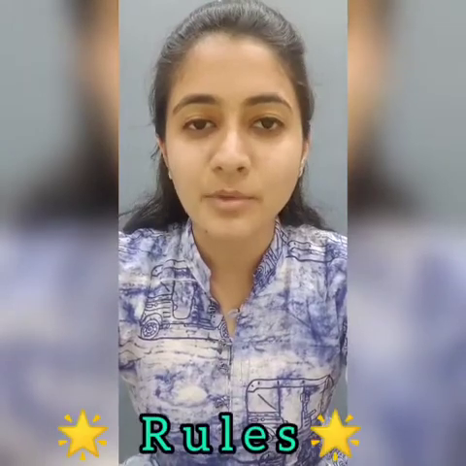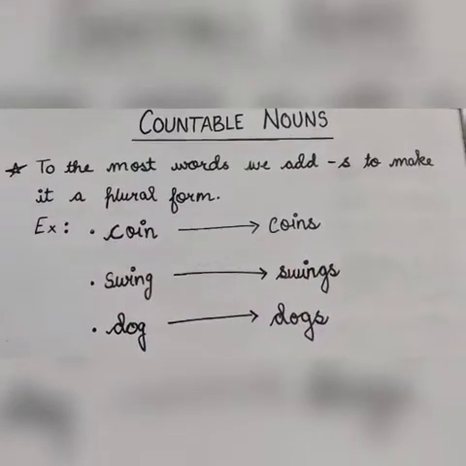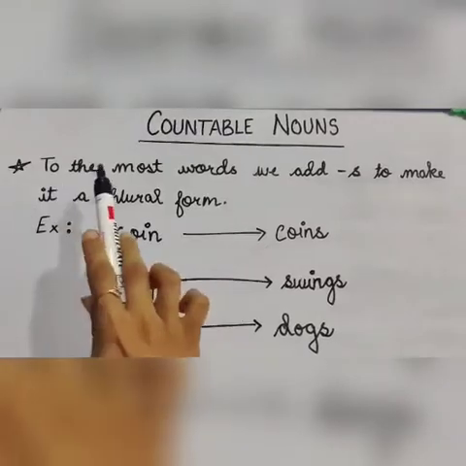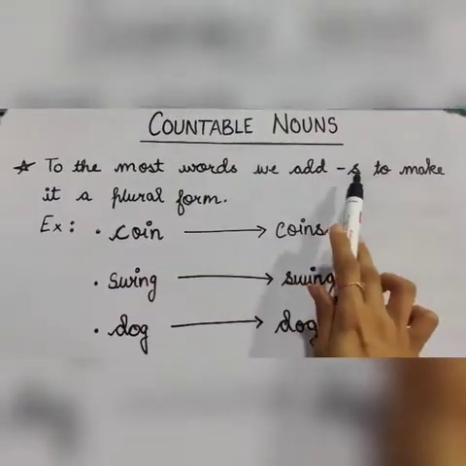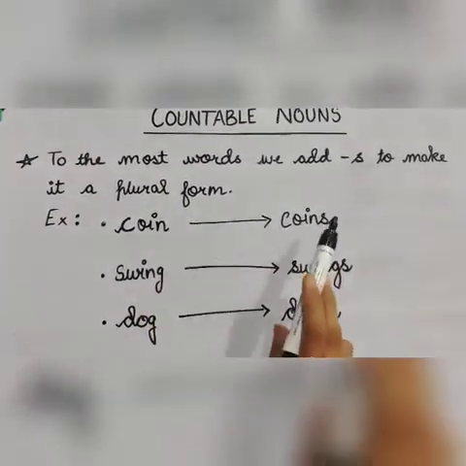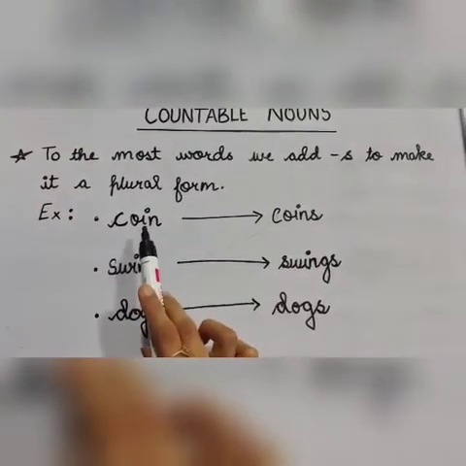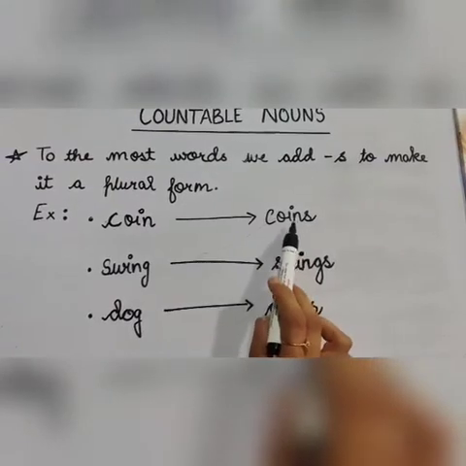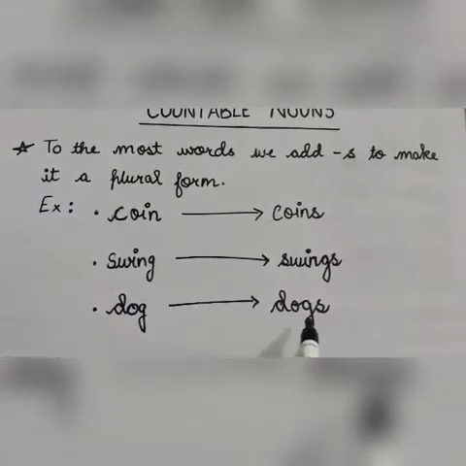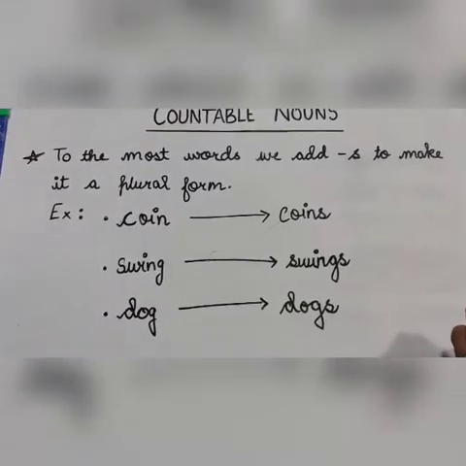Let us understand some rules to change singular nouns to plural nouns. This is the first rule to change the singular form to plural form. To most words we add s to make it a plural form. So in the singular word we add s to make it a plural form. Examples are, this is coin. To make it a plural form, we will add s and it will become coins. Similarly, swing, swings, dog, dogs. So we simply add s to the word to make it a plural form.